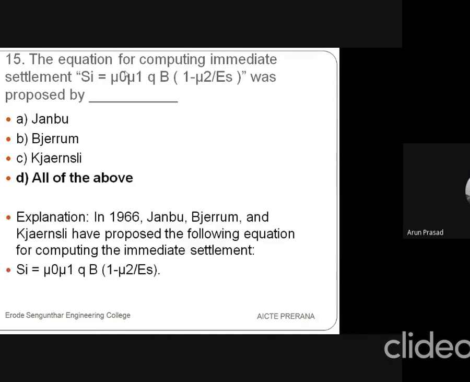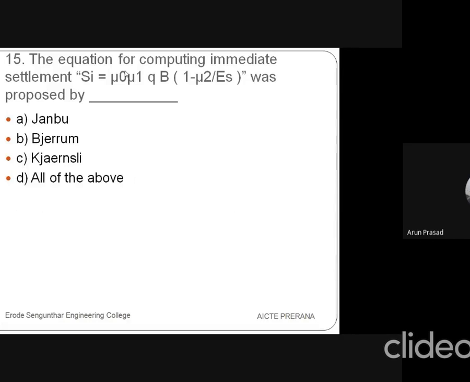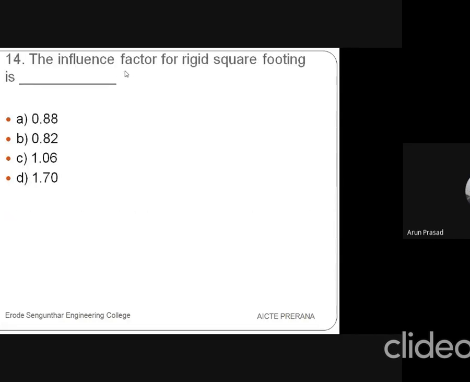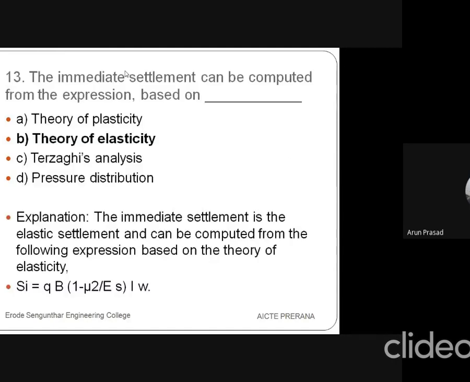It was proposed by Janbu, Bjerrum and Kjaernsli in 1956, who proposed the following equation for computing the immediate settlement. The SI value formula is the same: Q into B into (1 minus mu square) divided by ES into IW, where IW is the influence factor.